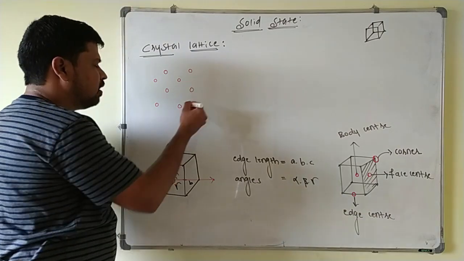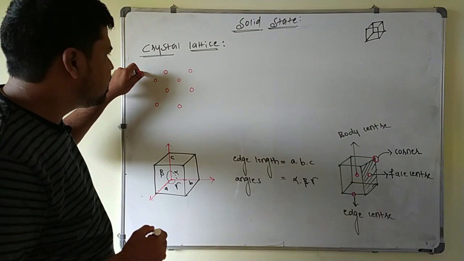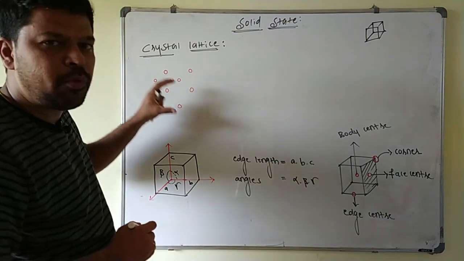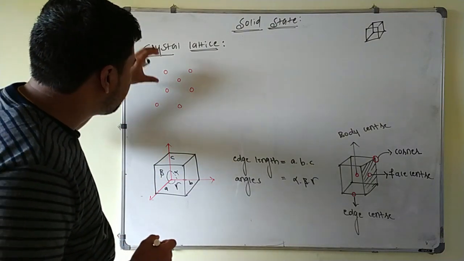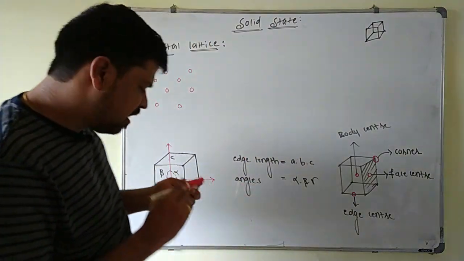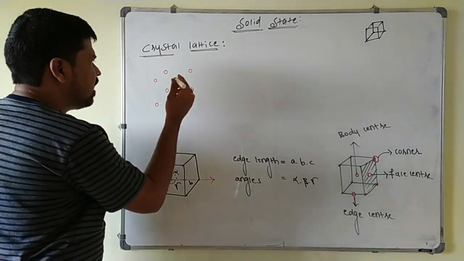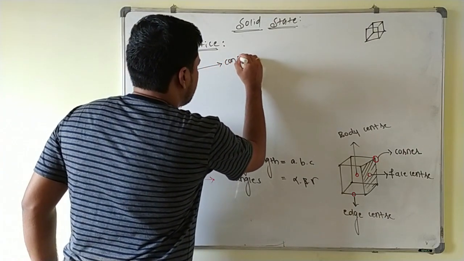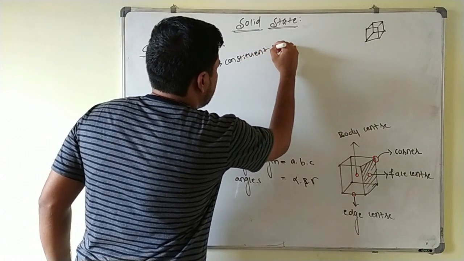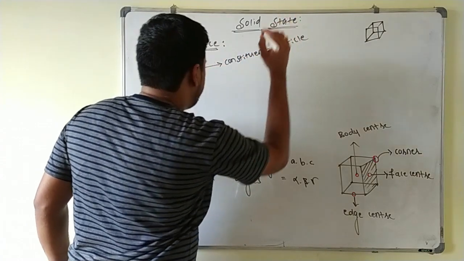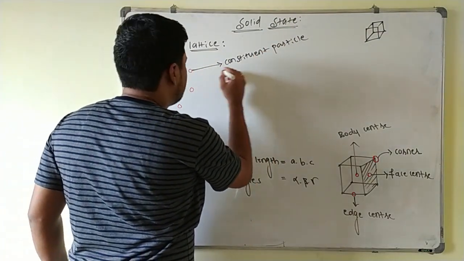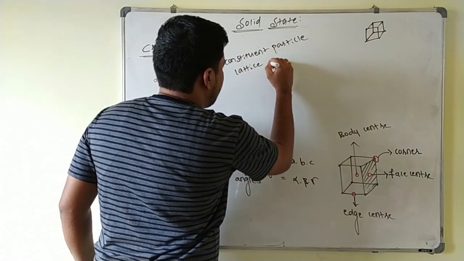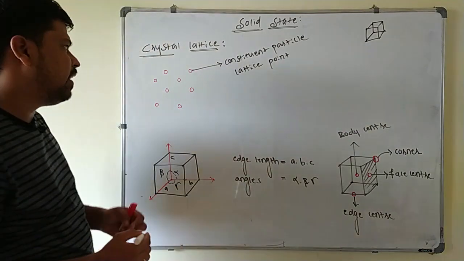Now this regular 3-dimensional arrangement of constituent particles inside the crystal is called what? Crystal lattice. This is nothing but the array of points which shows how the constituent particles are arranged in the crystal, that is called what? Crystal lattice. And each point in the crystal lattice indicates one constituent particle. One constituent particle. And each point in the crystal lattice is also called a lattice point. Lattice point is nothing but the constituent particle.